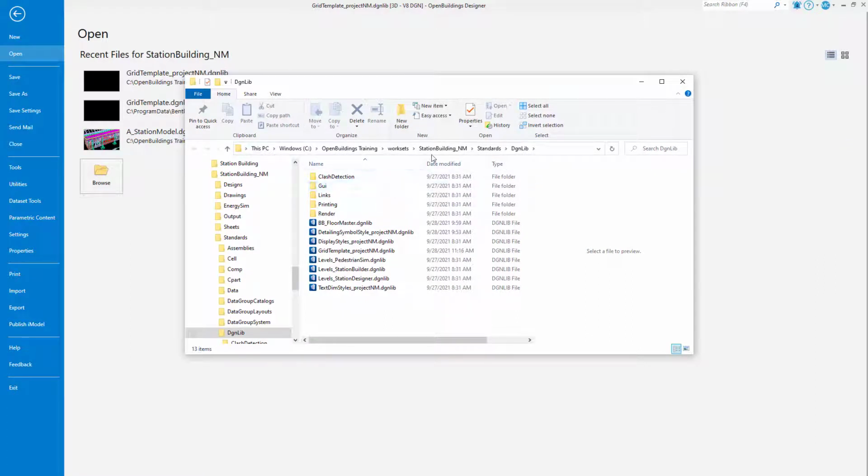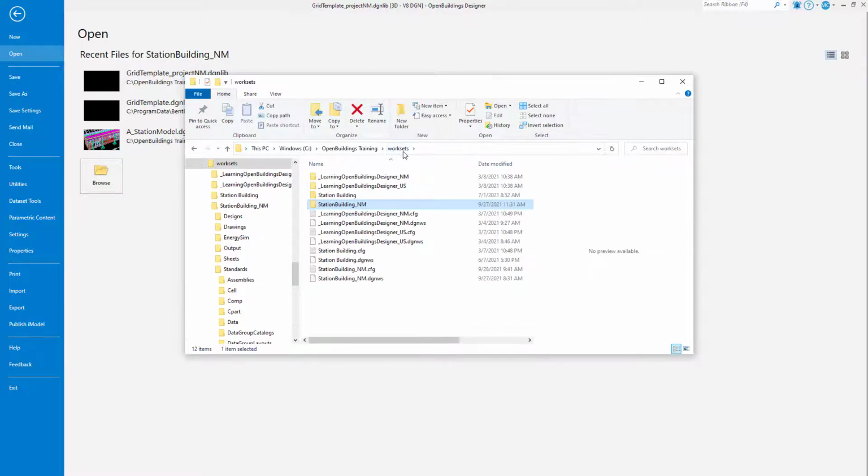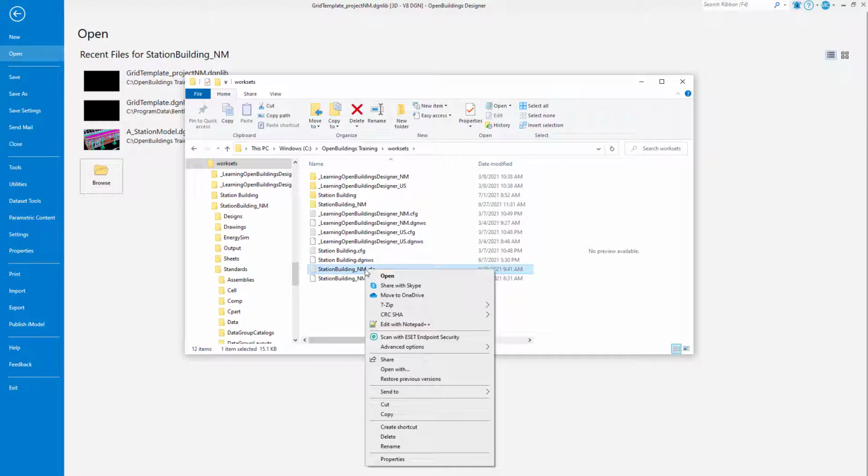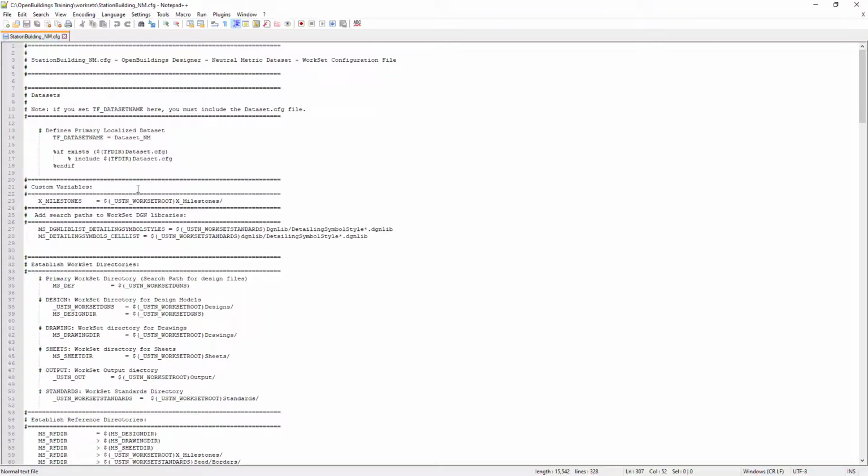This will open the DgnLib folder for this WorkSet. I'm going to move up to the WorkSets folder. Here I will find the WorkSet configuration files. Make sure to select the config file that has the same name as the WorkSet folder and open it in a text editor. Also, since users do not typically modify configuration files, you may not have the privileges to do this, in which case you should contact your CAD administrator.